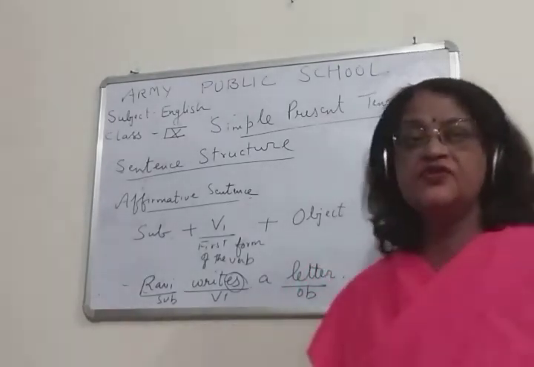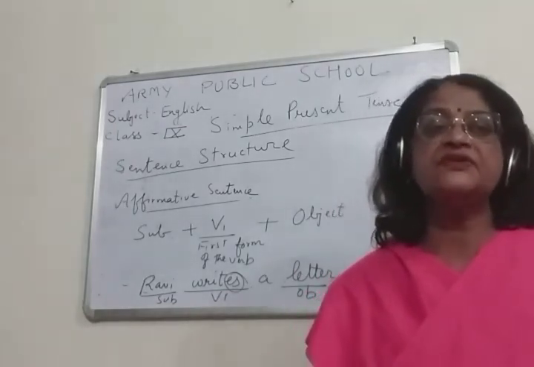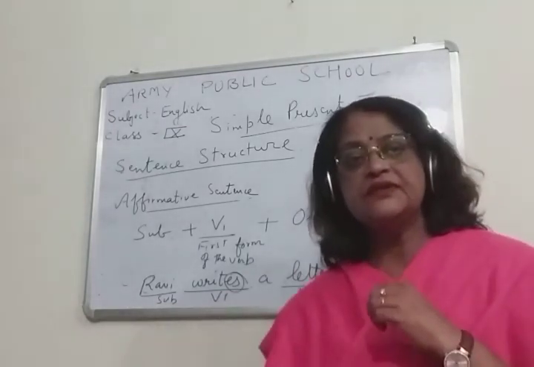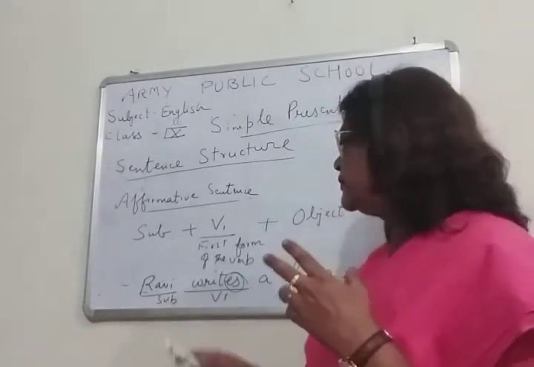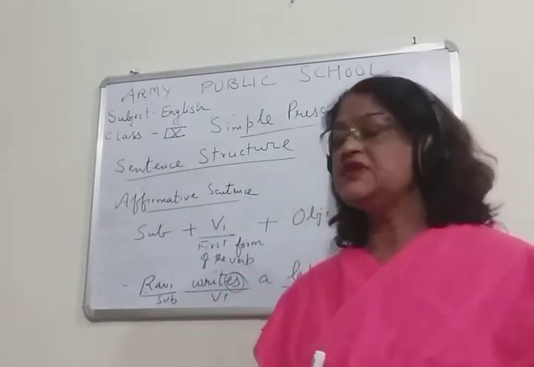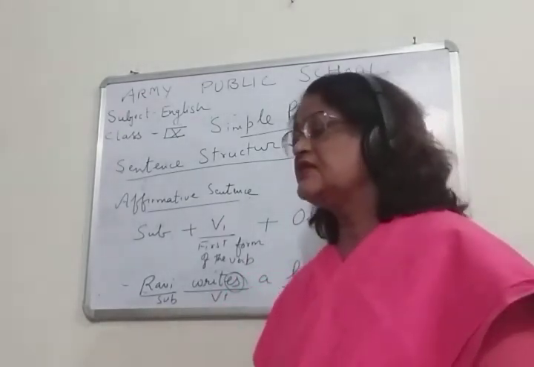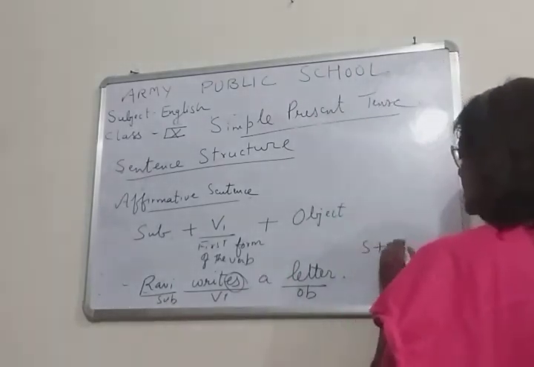Once again I will write it for you because that is also very important. Okay. So when the third person singular is there and the first form is there, then children we use s or es